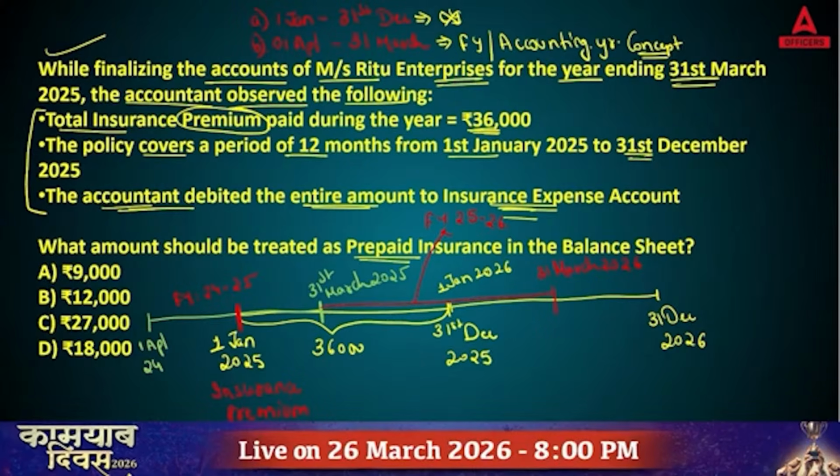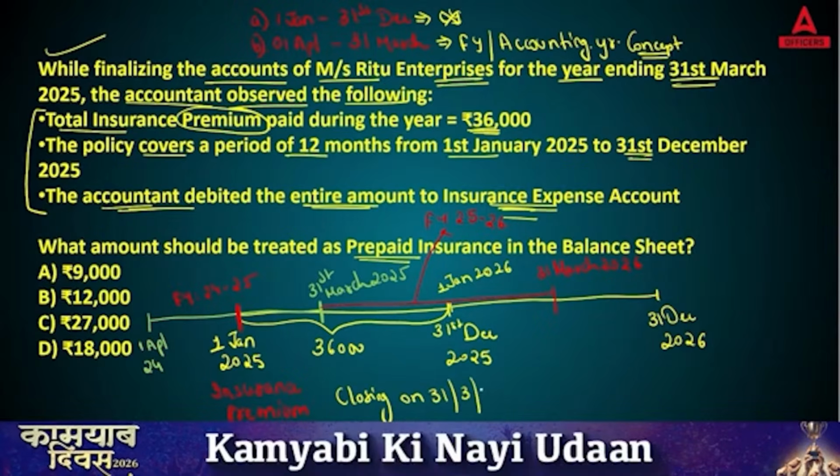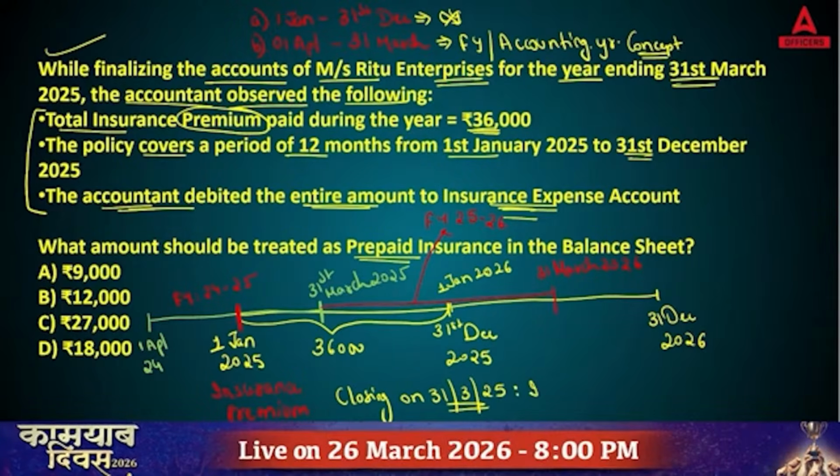Correct? So basically, if you are closing your books on 31st March 2025, what total amount will you show under insurance? That is going to be 36,000.